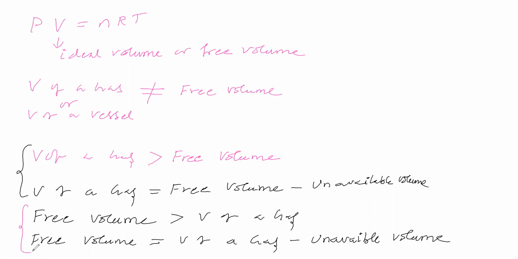So now you see that PV is equal to nRT. In this formula, this V is called ideal volume or free volume? Now free volume is not equal to volume of gas. This is a conclusion. Why not equal? As per Van der Waals statement, each gaseous molecule is giving 4V volume unavailable for free movement. So free volume is not equal to volume of a gas.